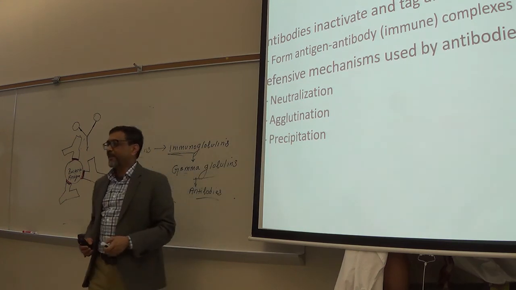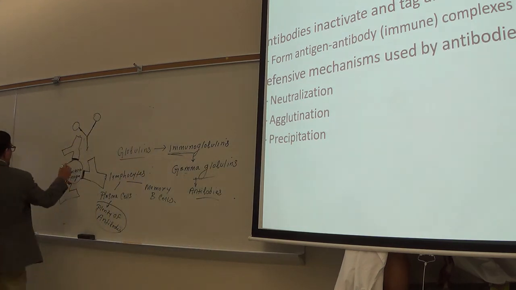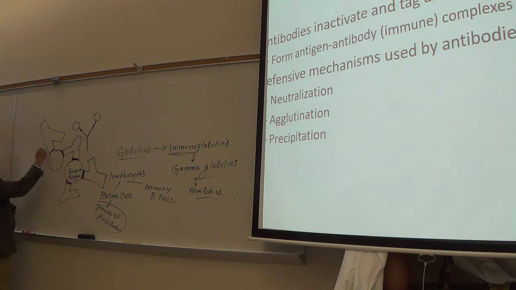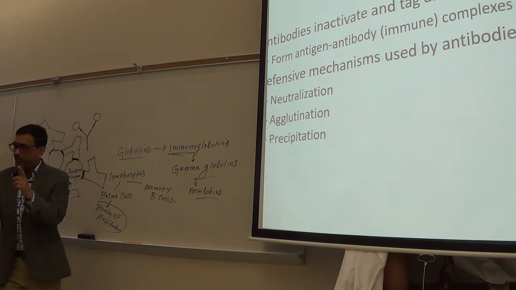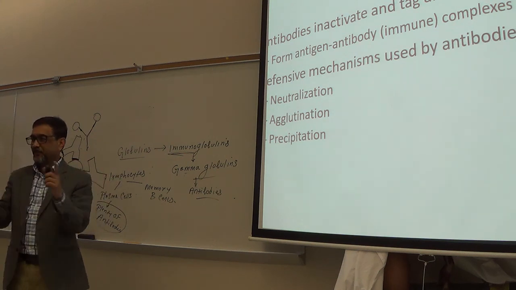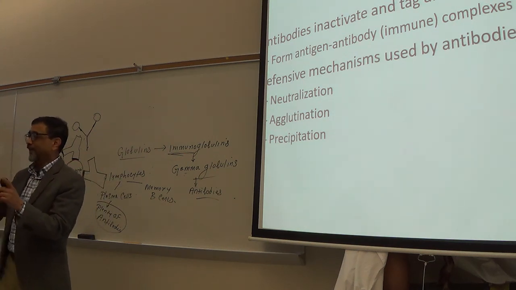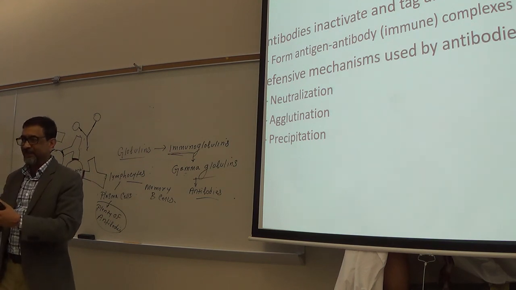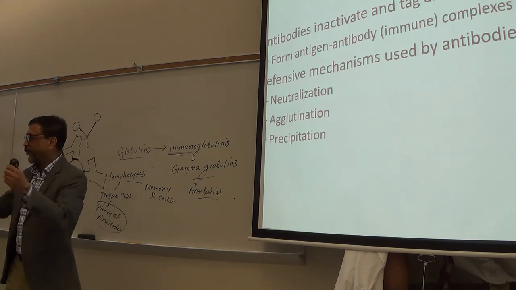Another is precipitation. When many antibodies bind with the antigens, what happens? You see, this is another antigen. This is the harmful site. So this antibody. This is another harmful site. So this is another antibody, right? So when many of them join together, the whole structure, antigen-antibody complex, right, will not be able to move. The movement will be what? Limited because of the weight. Because many antigens and antibodies are tied together.